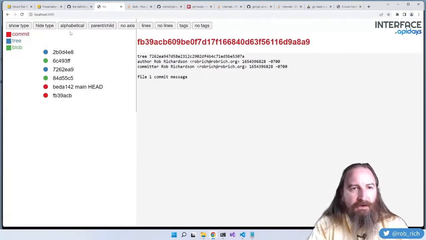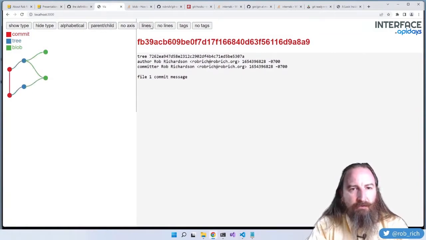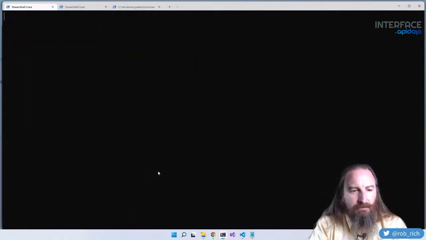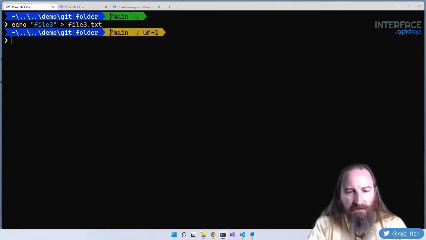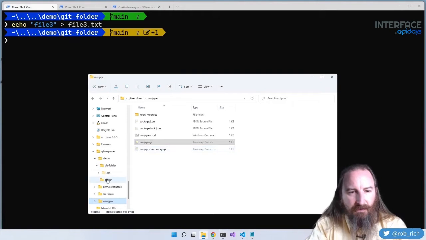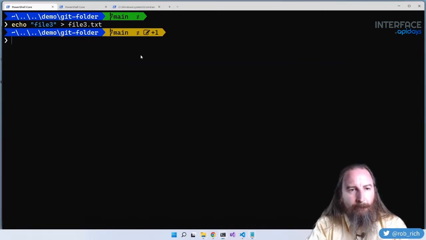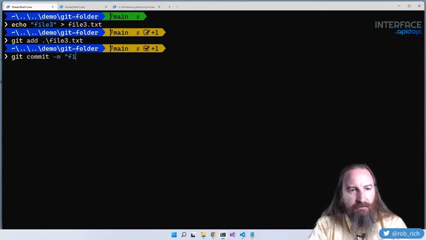Well, let's put it not in alphabetical order, but in parent-child order. Show the lines, show the tags. And we can now see that content. Now, let's commit a file. Echo file 3. We'll redirect that to file3.txt. But let's accidentally commit a secret here in file 3. So I'm going to change file 3, and I'm going to say a secret. Git add file 3, git commit -m file 3.